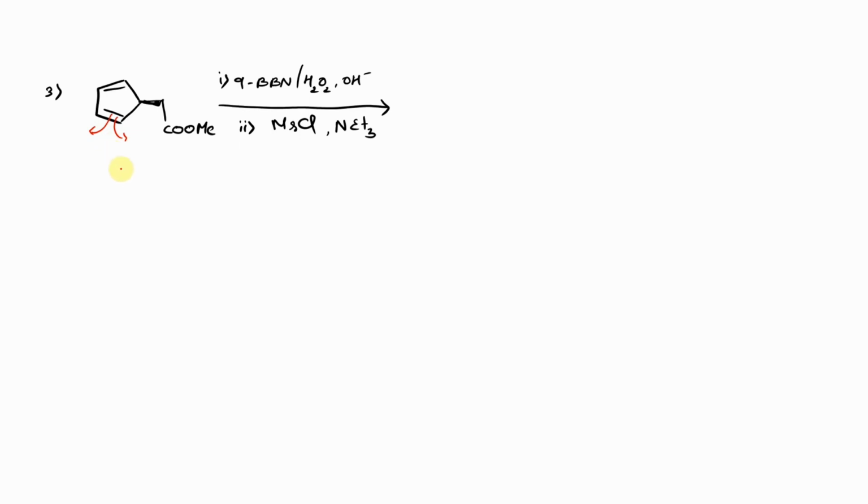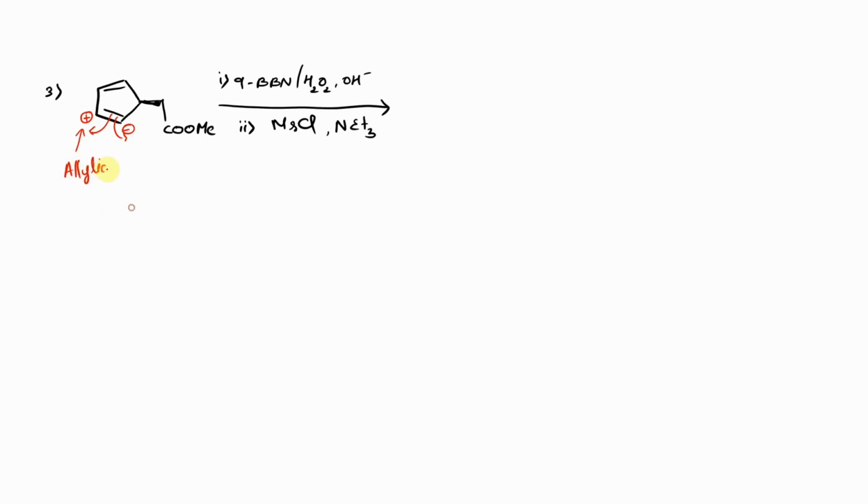Okay, that is, if you break this bond, one of the carbons will be carrying a positive charge and the other carbon will be carrying a negative charge. So this positive charge carried by a carbon is called the allylic carbocation.